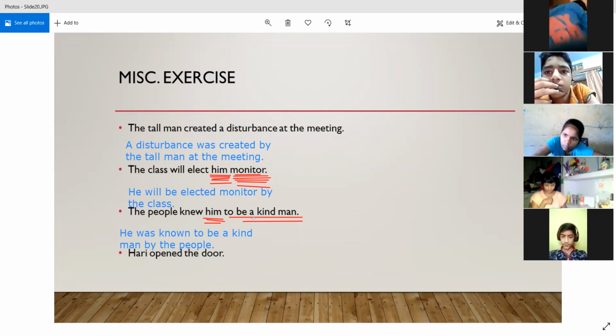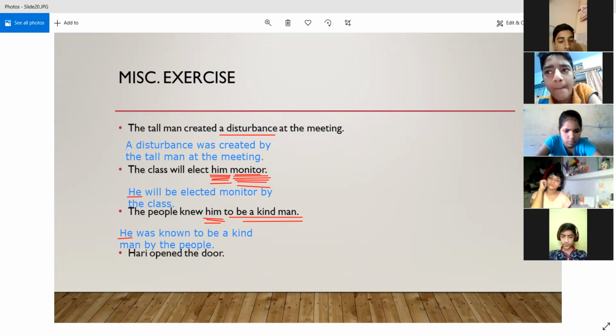So you have to first identify the object and place it at the beginning. In both cases, him was the object, so the subject form of him is he. That is why we have used he at the beginning. For example, in this sentence also, a disturbance was the object, so we have used a disturbance as the subject in the passive voice.